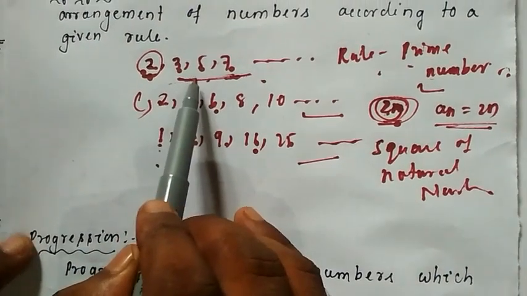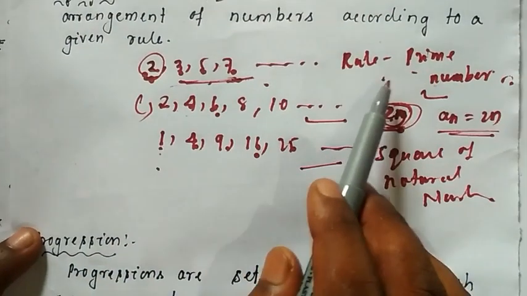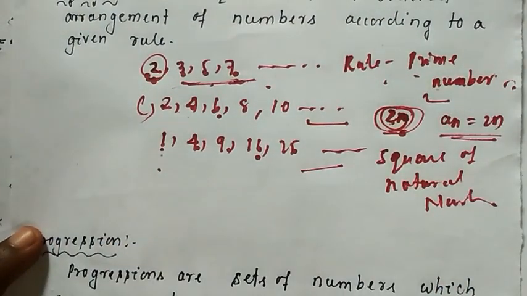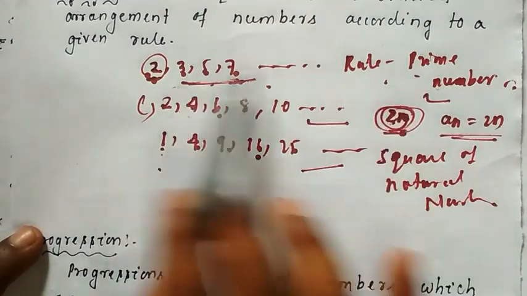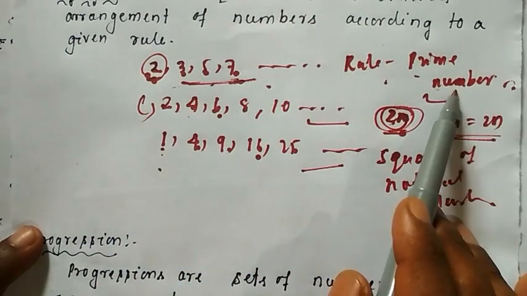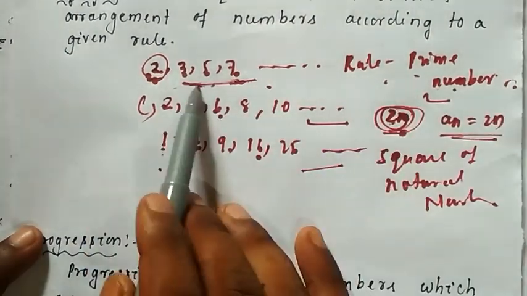Like I said, a set of prime numbers. Here only logically you can apply, but the general term or any mathematical expression you cannot write for this example.